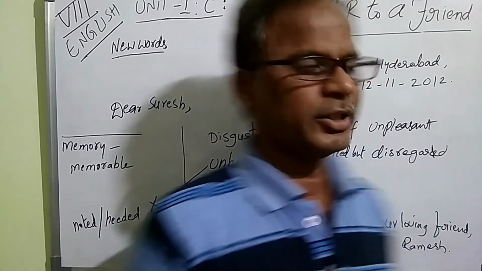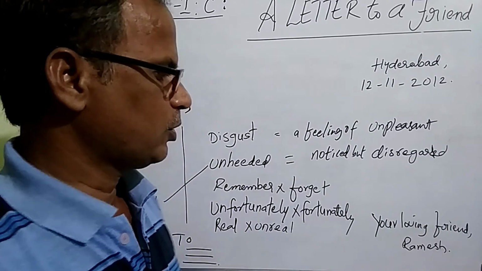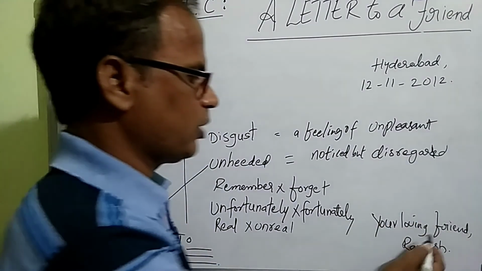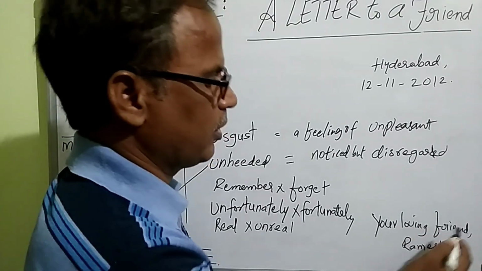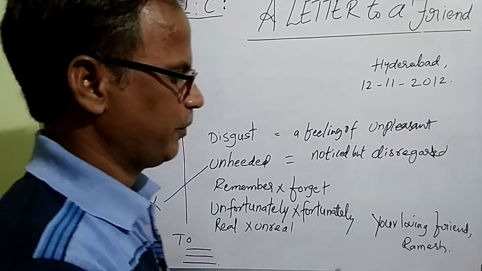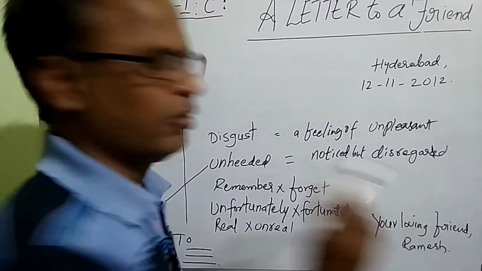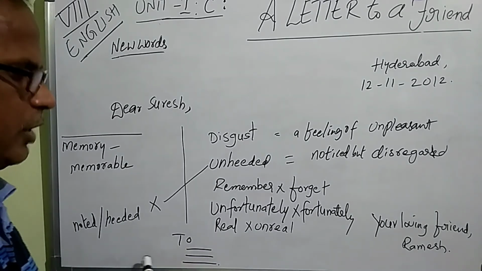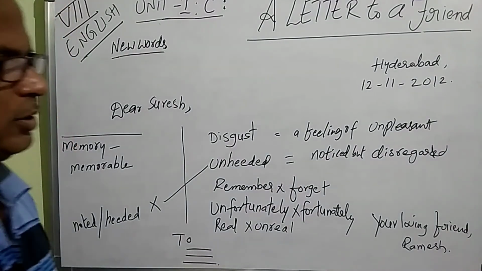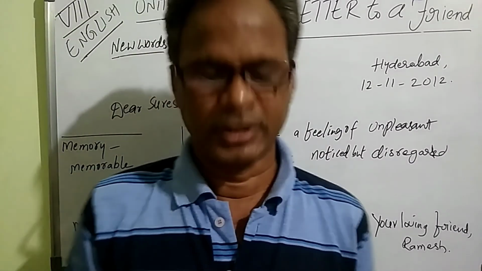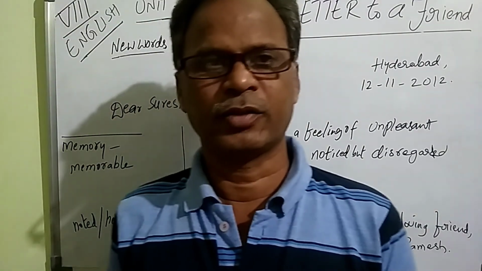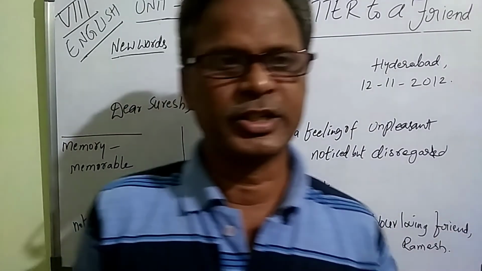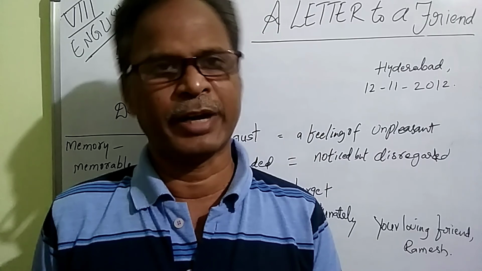Next, he concluded as your loving friend. So this is a style of conclusion, the end of the letter. And we can also write like this, yours lovingly. Then we do not write a friend or some other. Simply here he concluded, your loving friend, Ramesh. This is the letter. And in a personal letter we can write the address on the left side of the page, opposite to the subscription. Is it okay? So this is the letter, and you have understood something of the life of the past, a few years ago, and the present life of those employees.